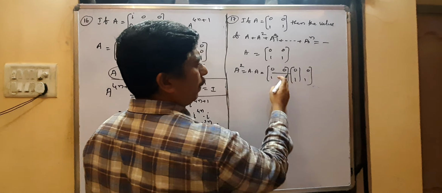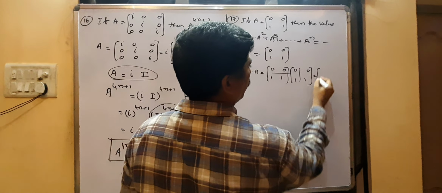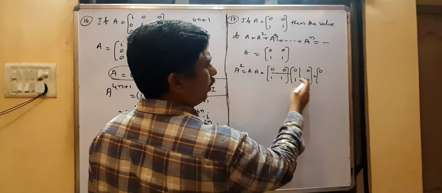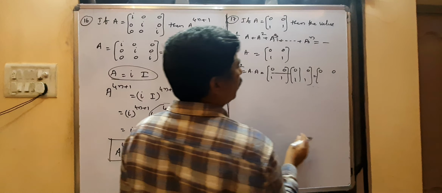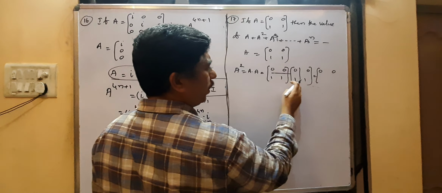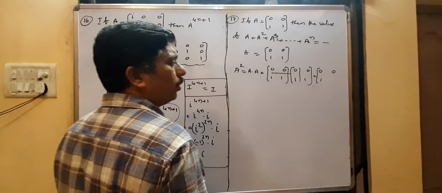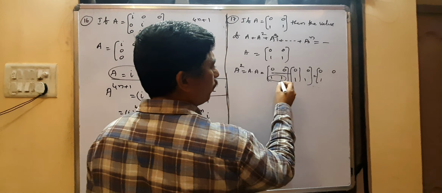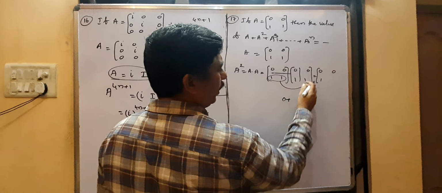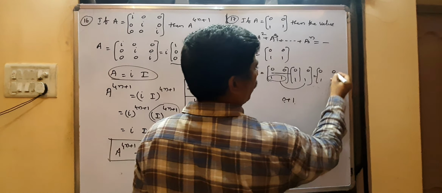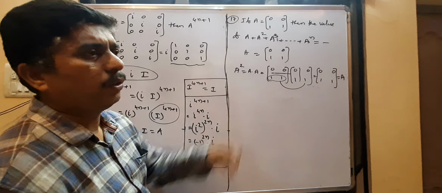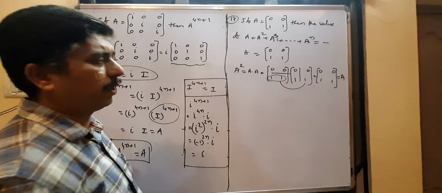0 into 0 plus 0 into 1 is 0. Next, first row into second column, 0 into 0 plus 0 into 1, 0. Next, second row into first column, 1 into 0 is 0 plus 1 into 1 is 1. Second row into second column, 1 into 0 is 0 plus 1 into 1 is 1. This is already A. So A square equals A, which means A is idempotent obviously.